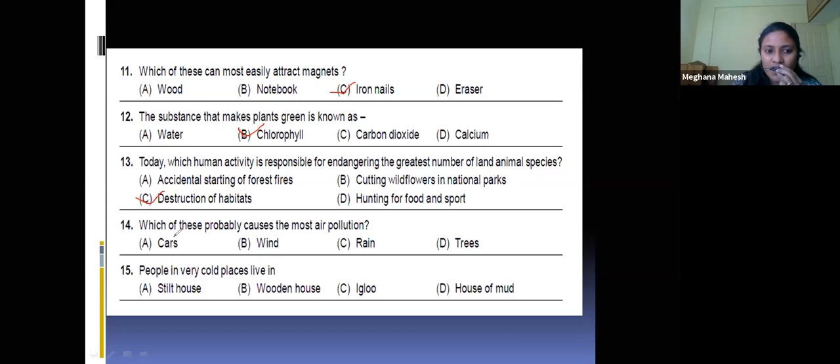Next, which of these probably causes the most air pollution? Cars. They release polluting gases, which are very dangerous. People in very cold places live in an igloo.